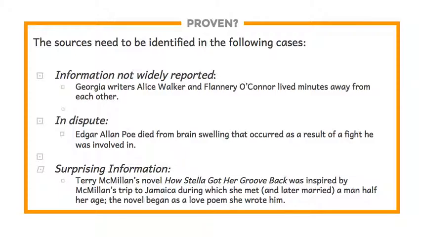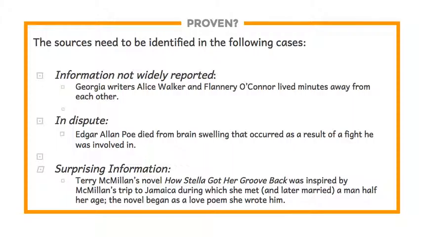source. Secondly, if there's information where reasonable people disagree, we want to write about that disagreement. And so a good example is Edgar Allan Poe. He died in such a mysterious way that many people, even today, try to figure out what was his actual cause of death. His death certificate says one thing, but that hasn't satisfied a lot of historians and literary critics and people who love his literature.